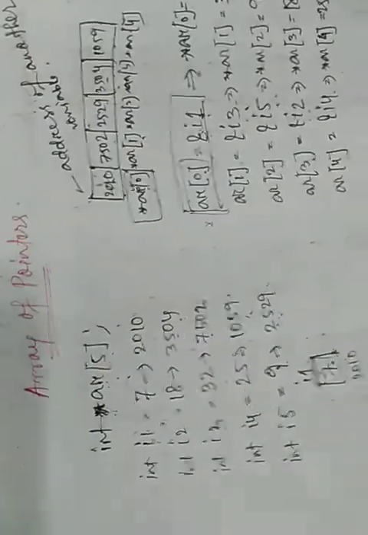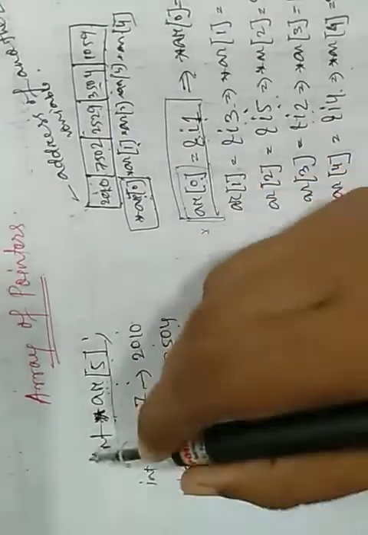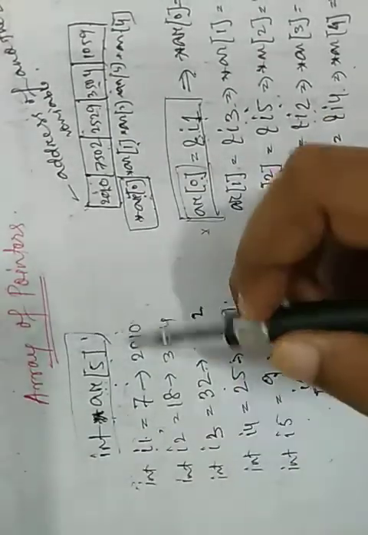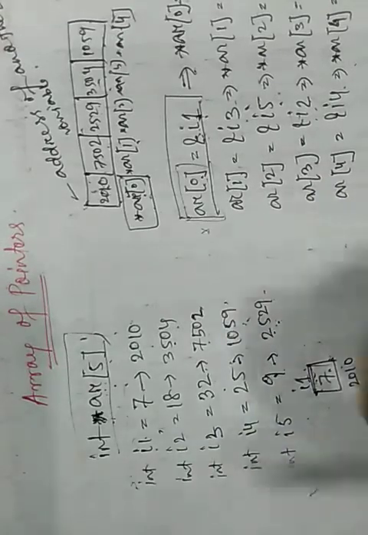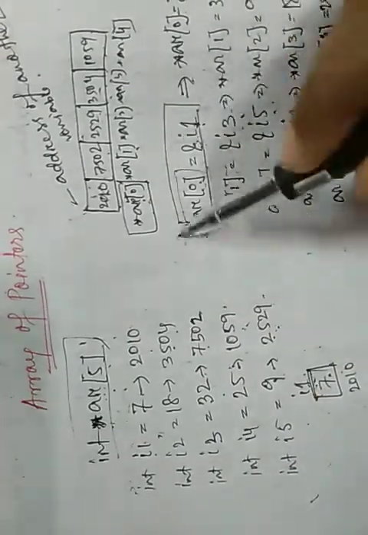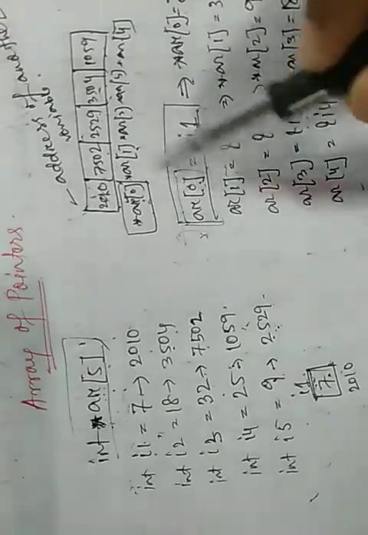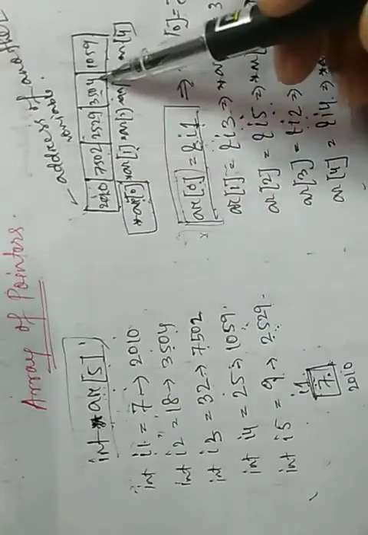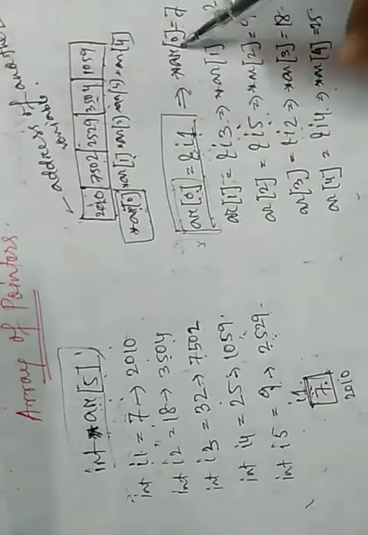So we can declare an array of pointer like this way. We can take input normally for 5 variables. We can store the address of these variables like this and store the address of each variable in an array, and we can get the values.